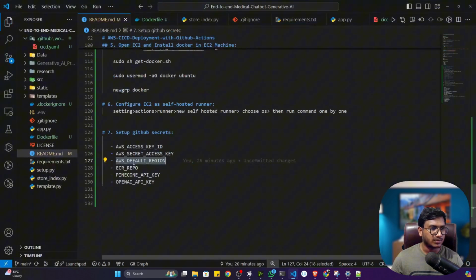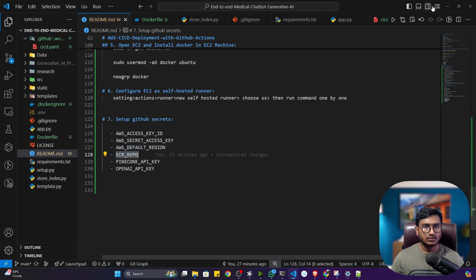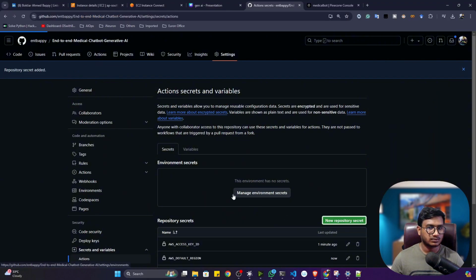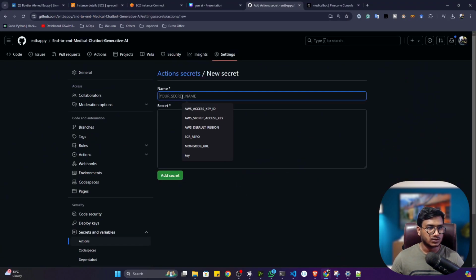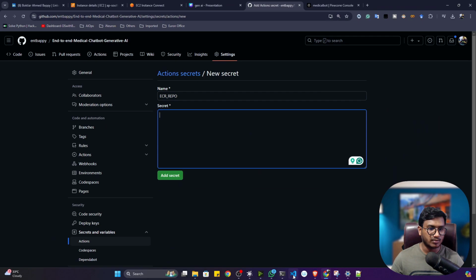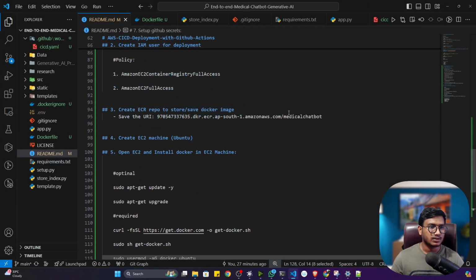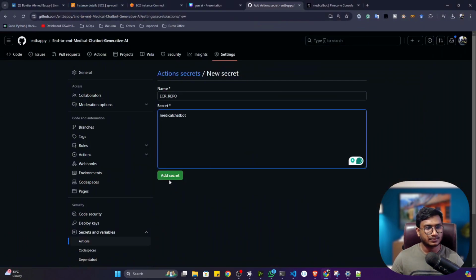Now the next thing I have to add is my ECR repo. Regarding the ECR repo, I think you remember we copied one URL. So just get the name only. After .com, just get the name and mention it here.